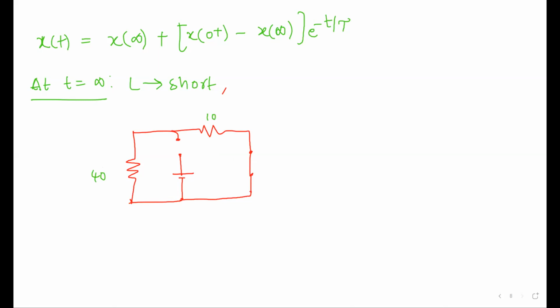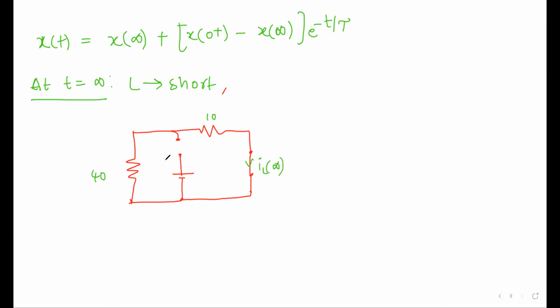What we want is the current flowing through the short circuited inductor at t is equal to infinite. We want IL of infinite.